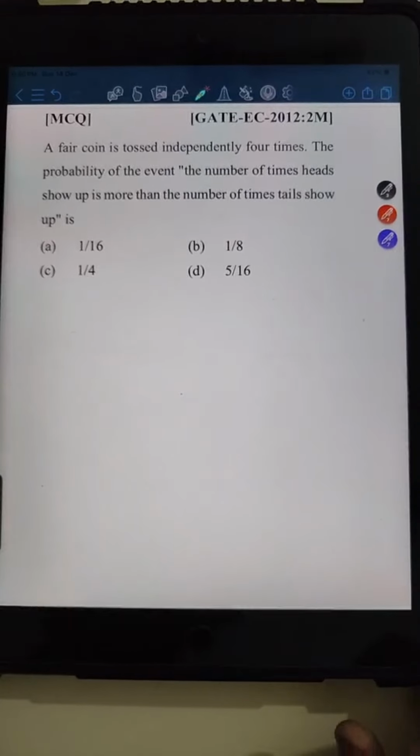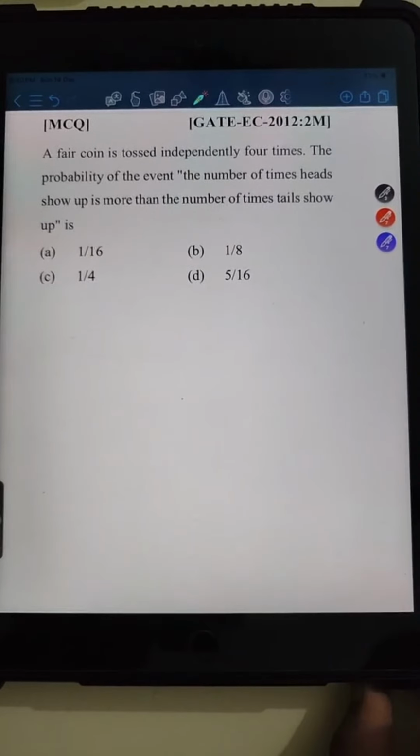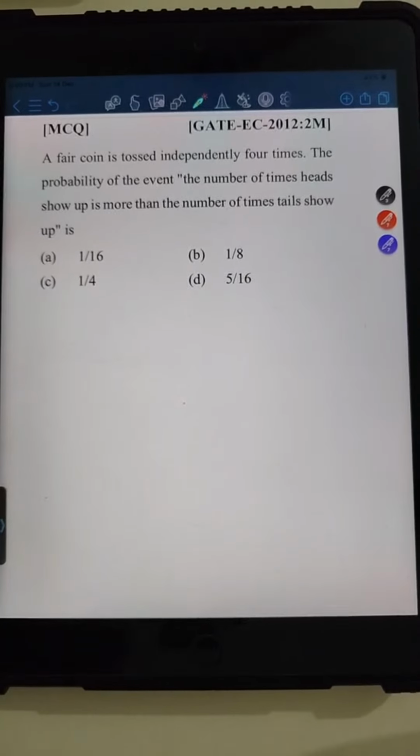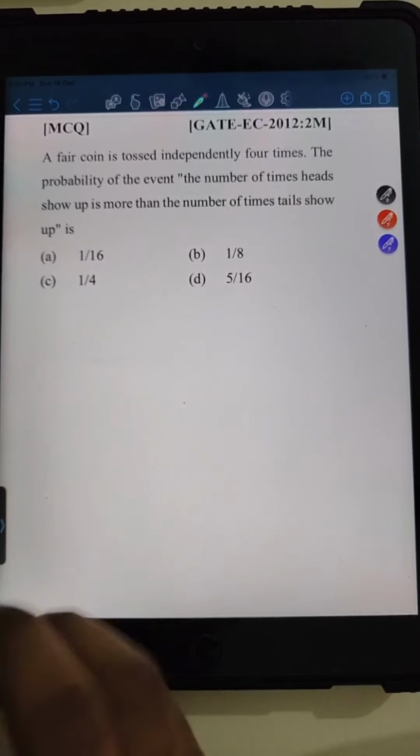Now, this question was asked in GATE 2012 electronics paper for 2 marks. The question says that a fair coin is tossed independently 4 times. क्या हो रहा है? एक कॉइन लिया हमने.